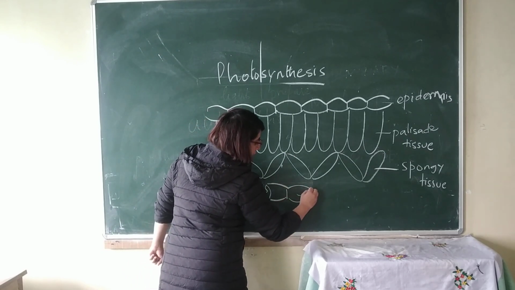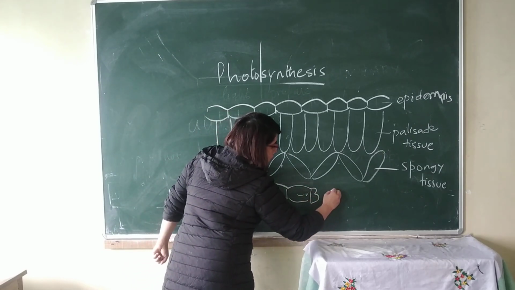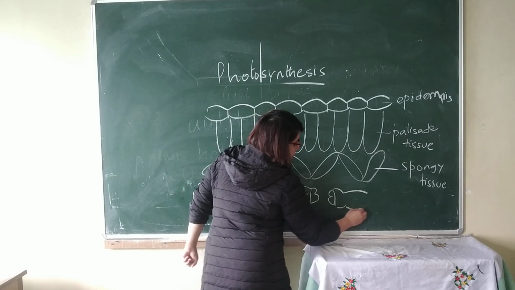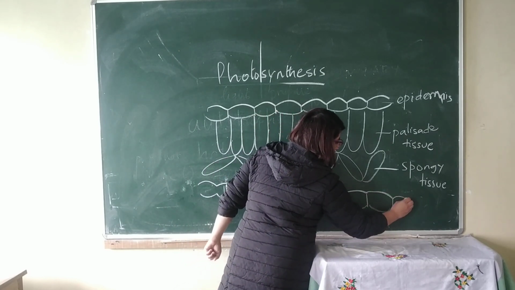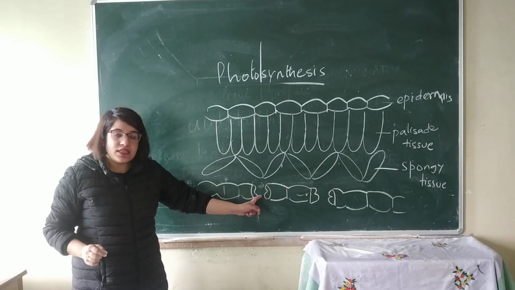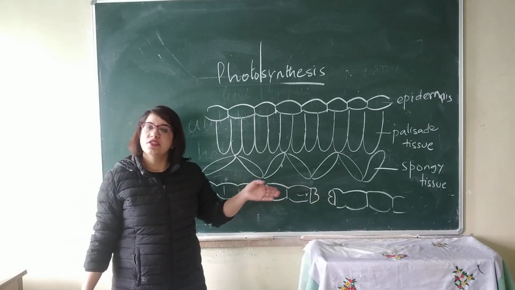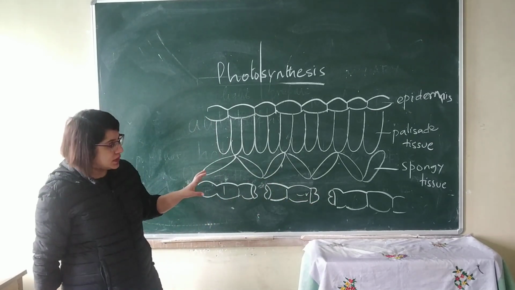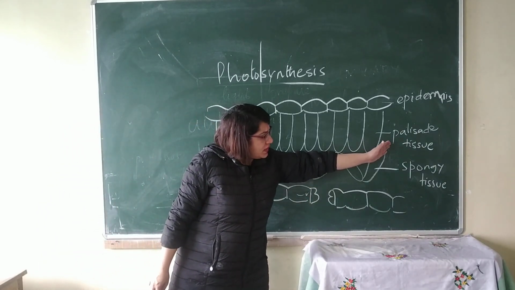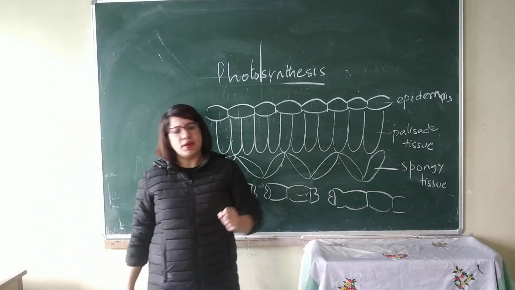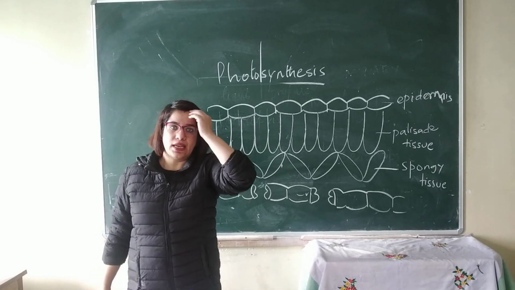And if you see, I have drawn gaps in between the lower epidermis because it consists of the guard cells and the stomata. So you find stomata in the lower epidermis. Now, I told you palisade tissue and spongy tissue are parenchyma cells.